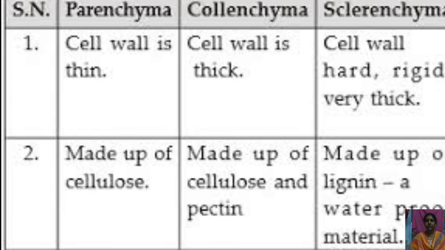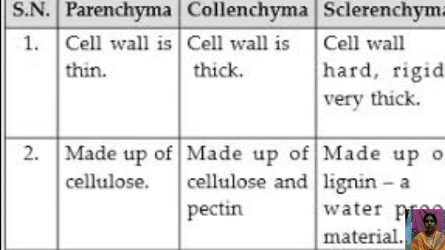The cell walls are very thick, and lignified cells are present in the sclerenchyma. So these are the differences among the parenchyma, collenchyma and sclerenchyma. Coming to the cell wall, the parenchyma cells have thin cell walls, collenchyma has thick cell walls, and sclerenchyma is somewhat thicker when compared to the other two, parenchyma and collenchyma.